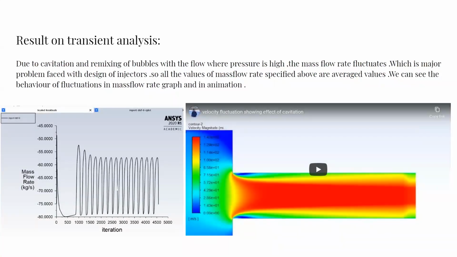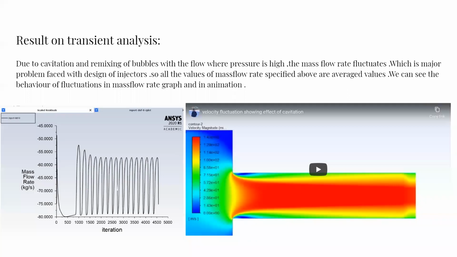The most interesting part of this simulation, and the problem faced by industry, is the fluctuating mass flow rate. When you try to run the analysis in transient mode, you will see a pattern of mass flow rate that does not converge and does not reach a steady state value.